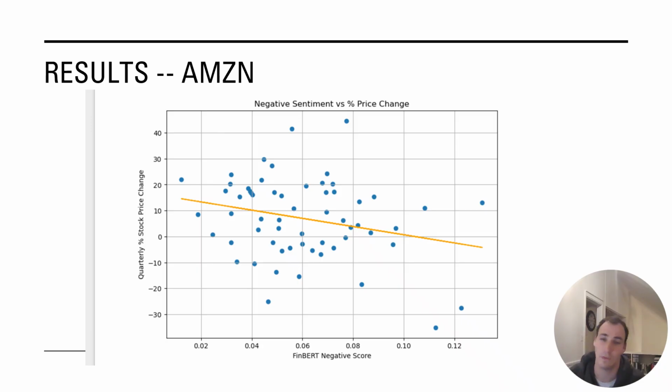So that's about a swing of 20%. That's something that was interesting to see: when there is negative language, if there's a lot of it, at least, it can indicate, if not a negative stock price change by the end of the quarter, at least a less significant positive gain, which is helpful to note.